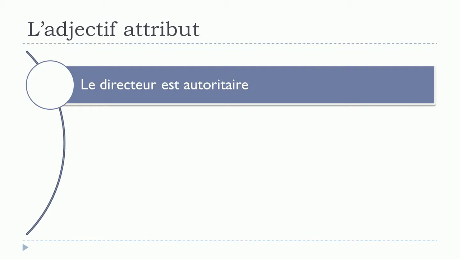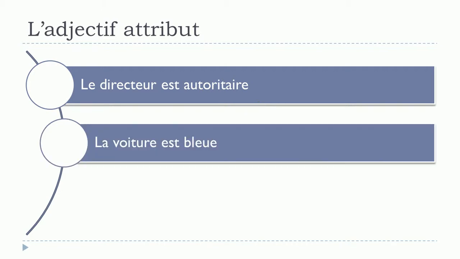Let's take a few examples again. So, le directeur est autoritaire. La voiture est bleue. In that case it's quite interesting because normally we've got the adjective bleu, B-L-E-U, for the masculine form, or the basic form. And then we've got la voiture, so it's feminine, so you should put this E at the end. Phonetically it doesn't exist because you don't pronounce it, so you get bleu as you would for the masculine form, but still you need to write it here because it's the feminine form. La voiture est bleue.